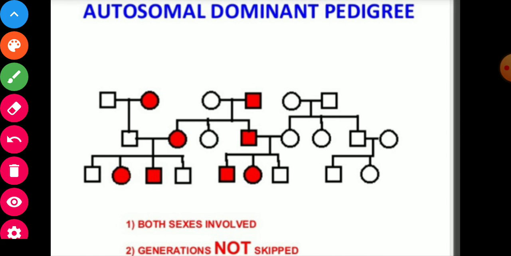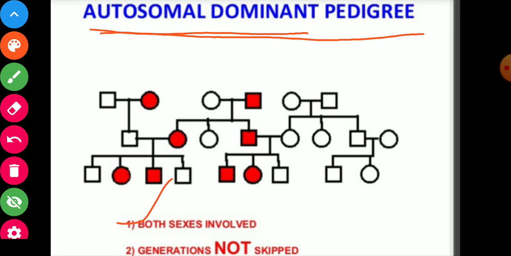Now some pedigree charts are there. So this is the pedigree chart of autosomal dominant. Autosomal dominant characteristic pedigree is there. So in this chart, both sexes are involved and generations are not skipped, so this type of pedigree chart shows the autosomal dominant trait.